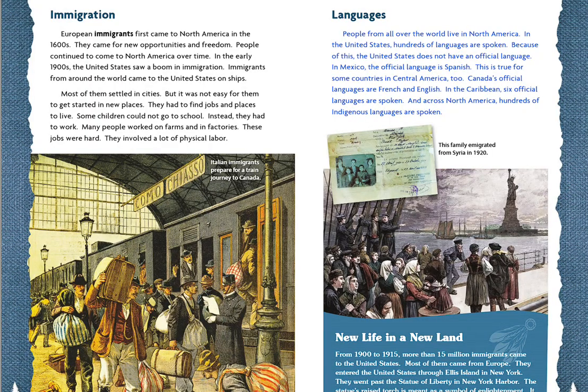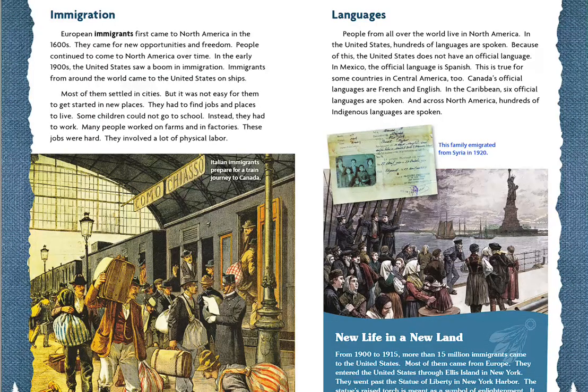This is true for some countries in Central America too. Canada's official languages are French and English. In the Caribbean, 6 official languages are spoken. And across North America, hundreds of indigenous languages are spoken.